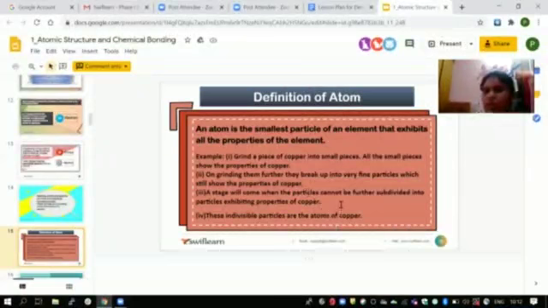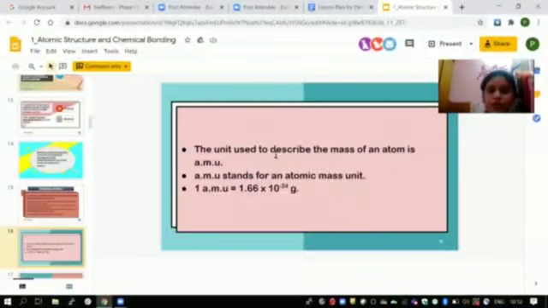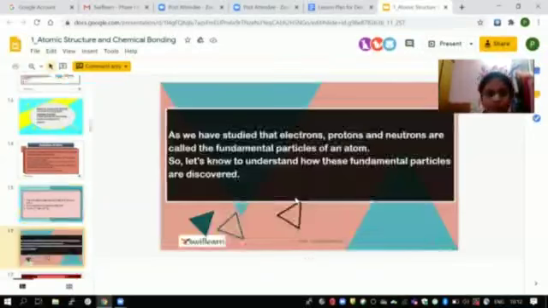The unit used to describe the mass of an atom is AMU. AMU stands for atomic mass unit. 1 AMU is equal to 1.66 into 10 power minus 2. Students, I hope you are noting this down. As we have studied, electrons, protons, and neutrons are called the fundamental particles of an atom. So let's now understand how these fundamental particles were discovered.